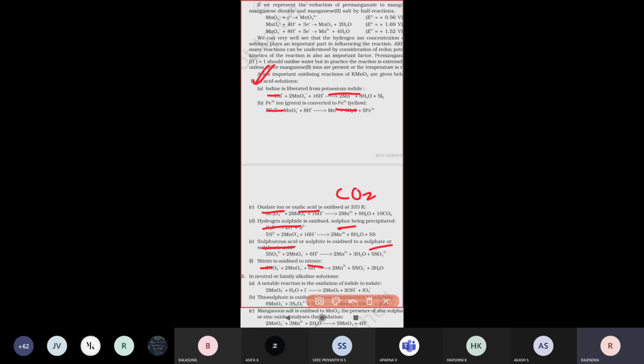You have to write all these 3 conversions. Either 1 or 2 points they ask there. Fe2 plus converting into Fe3 plus in acidic medium, or in basic medium, or in neutral medium, like that they will ask. So you have to write these 3 conversions. All these conversions are very, very important, right?